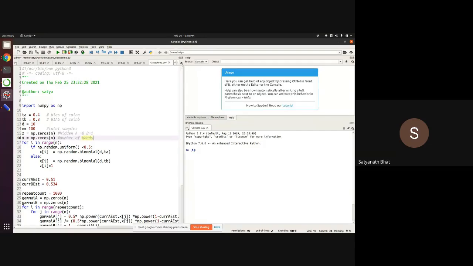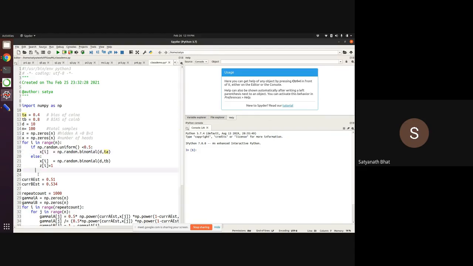So basically what I'm doing is I'm constructing x1 to x100, or xn. I can change this as I wish. First I will do a coin toss with equal probability, right? So uniform will be between 0 to 0.5 with probability half, and beyond 0.5 with probability half. If it is in the lower half, then I will choose the first coin and repeat 10 coin tosses, or D coin tosses. Otherwise I will do this with coin B. This will tell me the total number of heads.